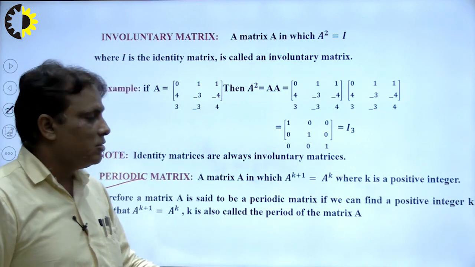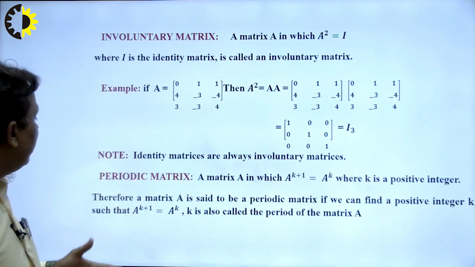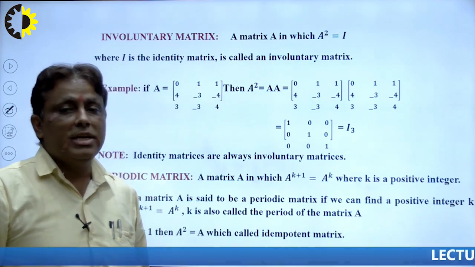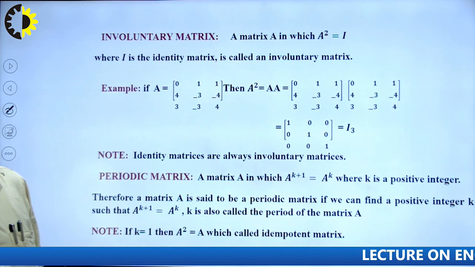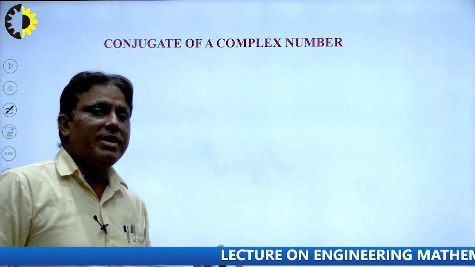So this is the definition of matrices, and different kinds of matrices that we can use in our engineering and technology, right. If k is equal to 1, so A square is equal to A, called the idempotent matrix. In this way we can find such special types of matrices.